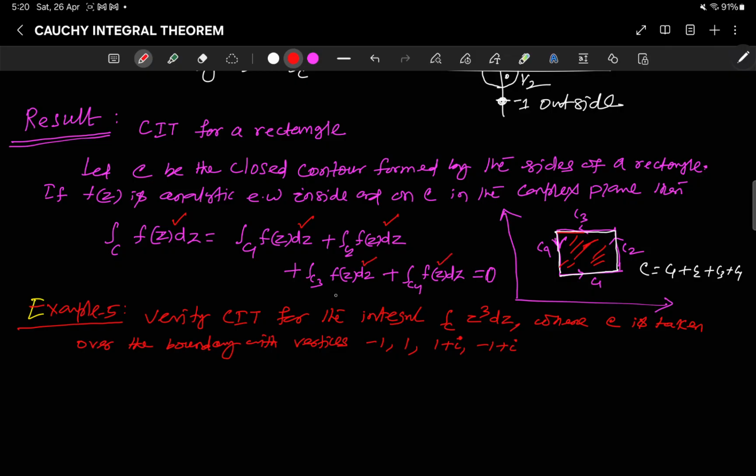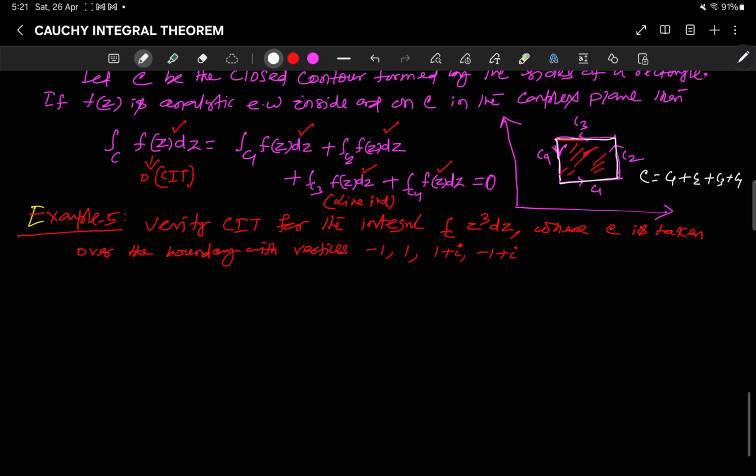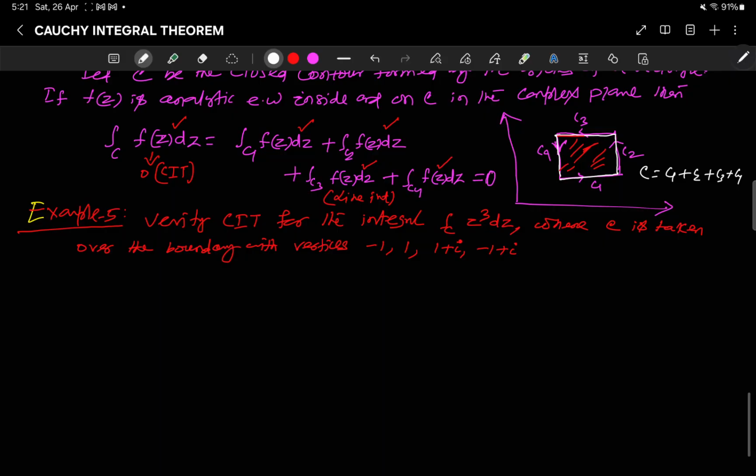So individually we can evaluate each by evaluating the line integral, and the sum is 0 by Cauchy integral theorem. So if I individually evaluate them, the sum must be 0. Okay, so let us verify the Cauchy integral theorem for the integral over C of z cubed dz, where C is the boundary of a rectangle